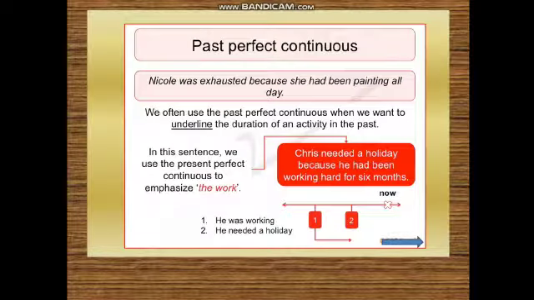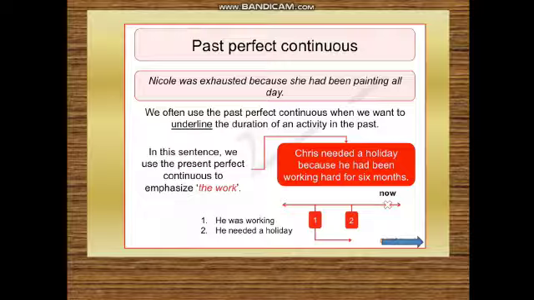Now past perfect continuous. Nicole was exhausted because she had been painting all day. Now here also you can see the cause and effect. Had been painting is the reason, due to that Nicole got exhausted. So Nicole was exhausted. Exhausted is the effect. Why? Because she had been painting all day. All day is the time expression. It has been continued for a duration of time.